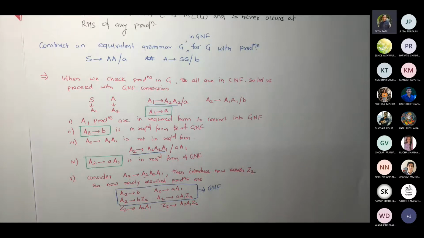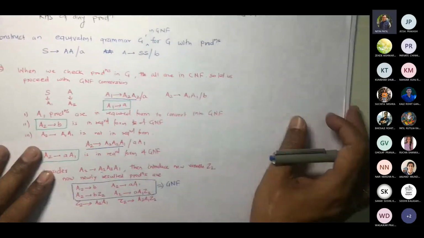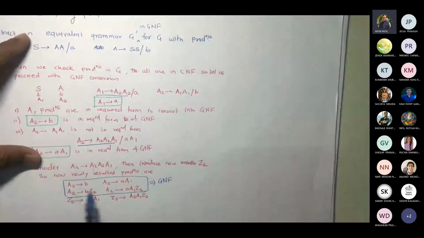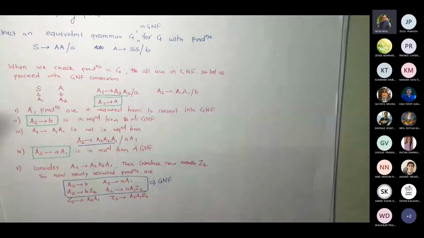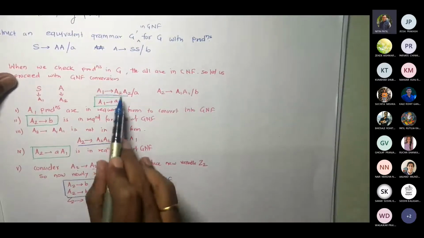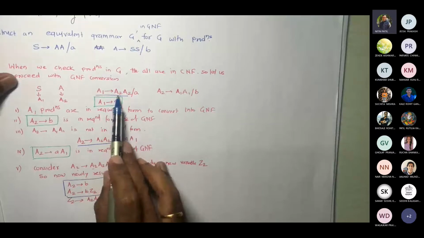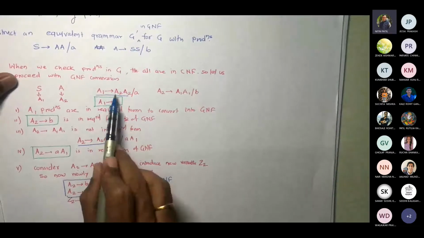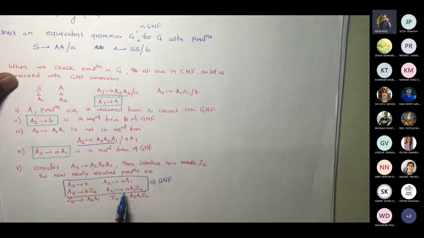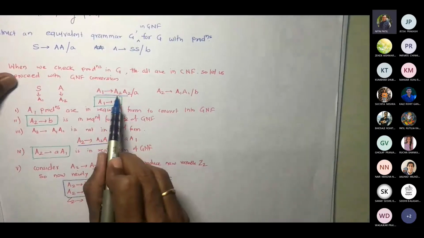Any query, question? I will readdress it again after solving this. So now I will keep this aside. Now we already have A2. We do not have to touch A2 at all. So this would be in GNF. Now what is remaining? You now have A2's values. How many values are there for A2? 1, 2, 3, 4. Put them here.